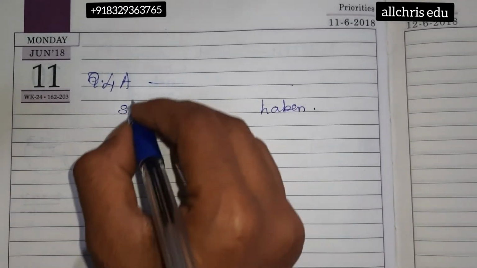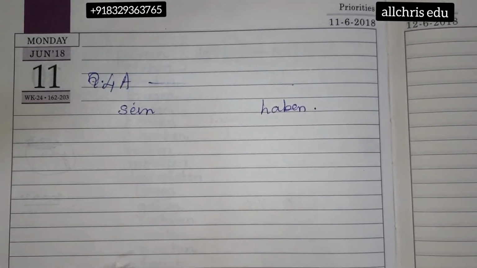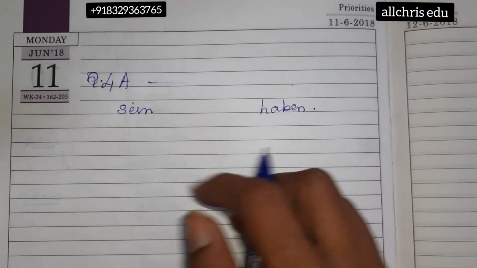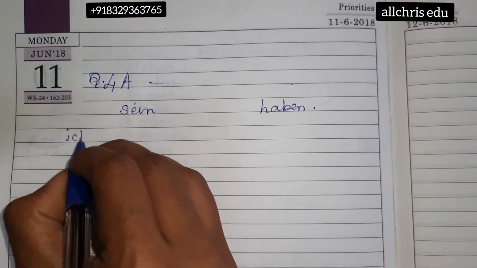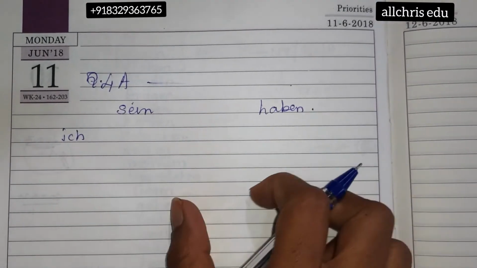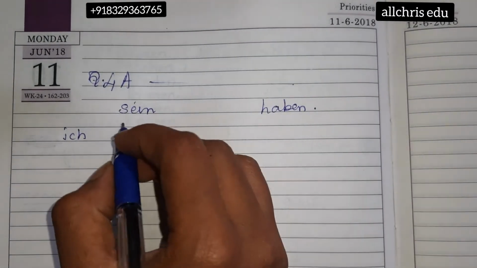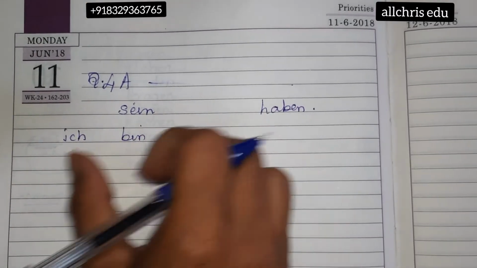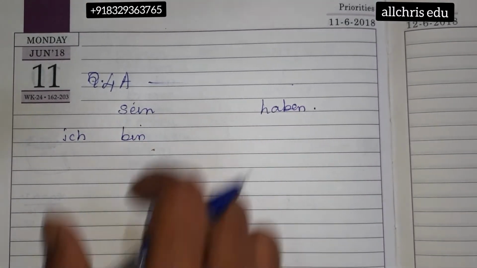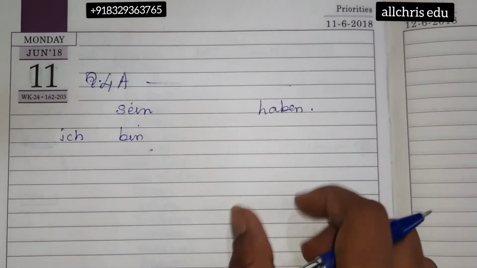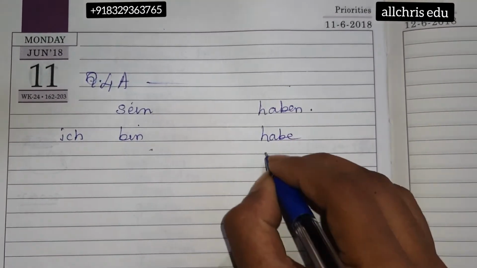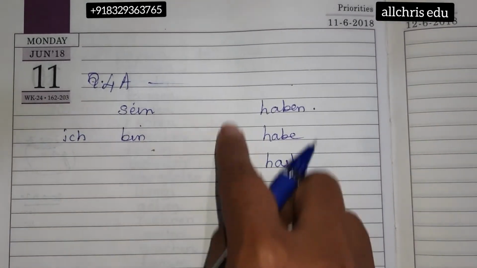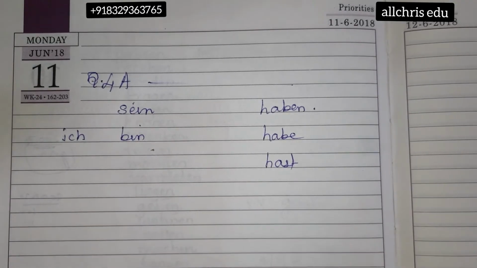You can conjugate them. Please do the rough work with a blue pen or pencil. No need to erase the rough work once it is done. As I always tell you, try to do the rough work right where you are solving it, so there is no chance of copying wrongly from the backside. So: ich bin, du bist, er/sie/es ist, wir sind, ihr seid, all that you are going to conjugate here. And haben also: ich habe, du hast. You have already written the pronouns, so no need to write them here. Once it is done, you can use it.